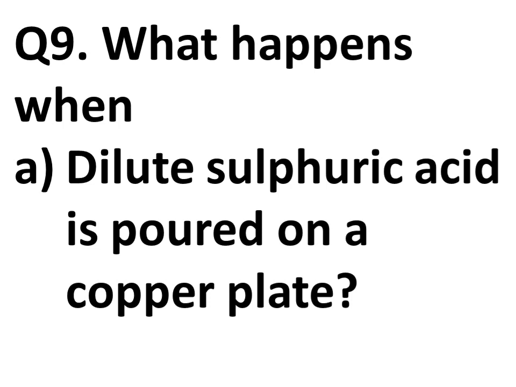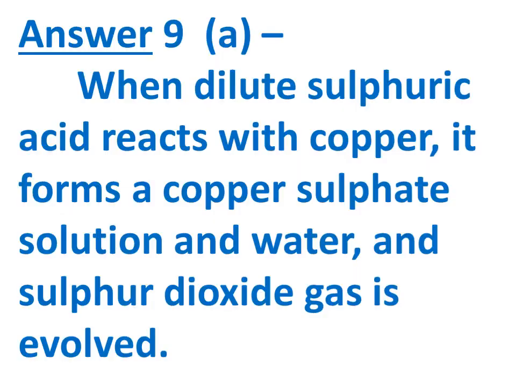Now the next question is, what happens when dilute sulfuric acid is poured on a copper plate? What will happen if dilute sulfuric acid is poured on a copper plate? So copper is a metal, dilute sulfuric acid is an acid. When dilute sulfuric acid, that is H2SO4, reacts with copper, that is Cu, it forms copper sulfate, that is CuSO4 solution, and water.